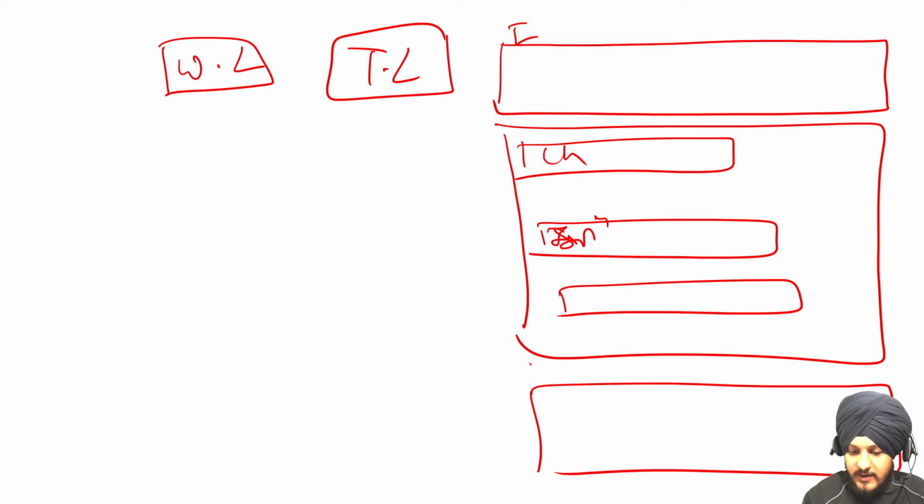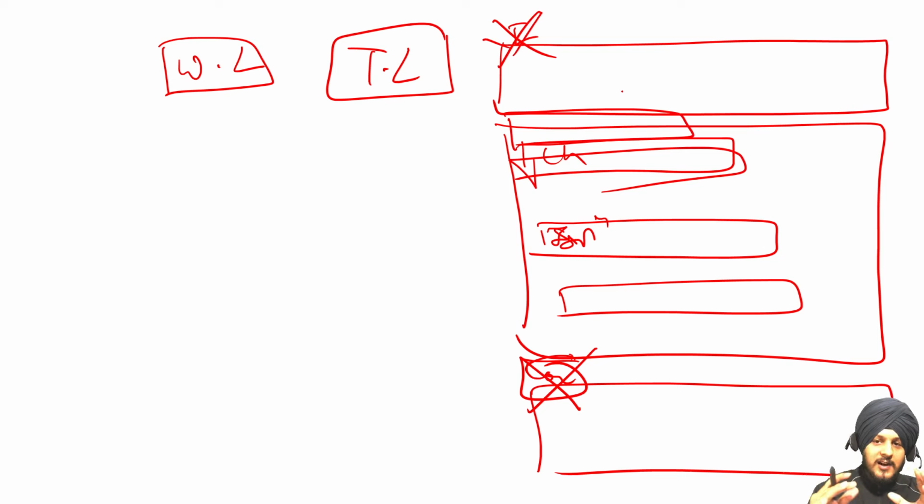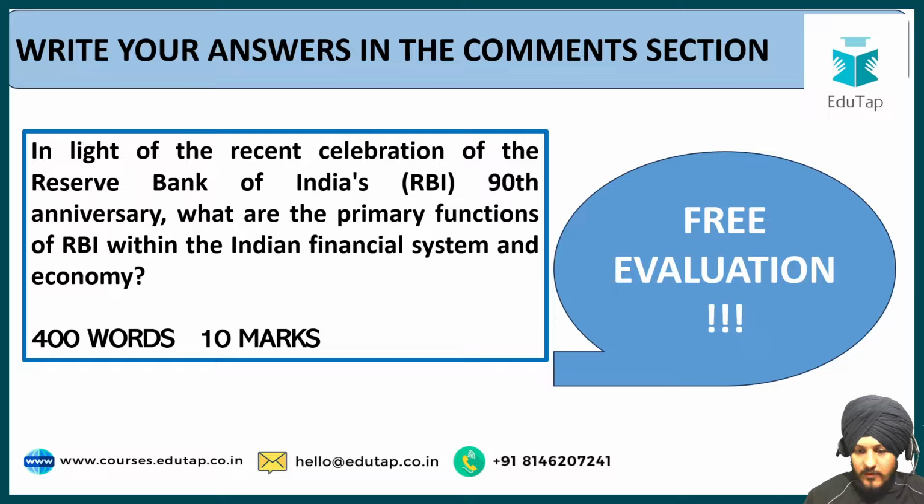Do not put a separate heading for the conclusion and introduction. A lot of students are writing a separate heading by highlighting the conclusion. Do not do that. Just give the heading for the body and the subheadings under it. So this is the structured methodology, the basic methodology that I would like you to follow at this point of time. Now going to the second answer very briefly.